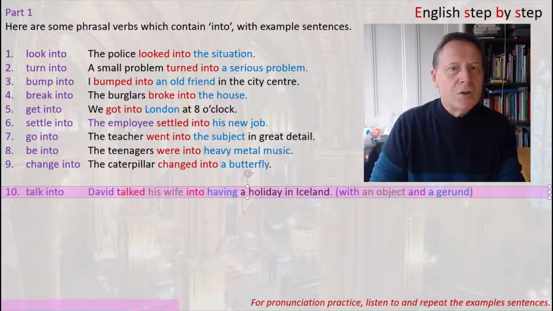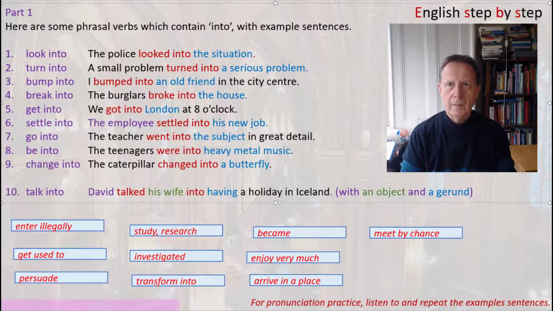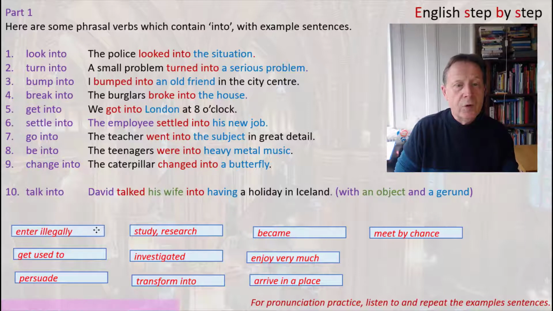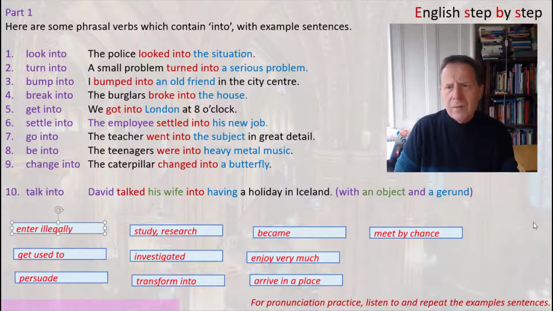So now let's do a matching exercise to check your understanding. So here's the matching exercise. Now you can check your understanding of these phrasal verbs. You can see at the bottom I put words that you could use as alternatives to the phrasal verbs. Of course, the meanings of the phrasal verbs often depend on the context, but these are words that are possible for these sentences.